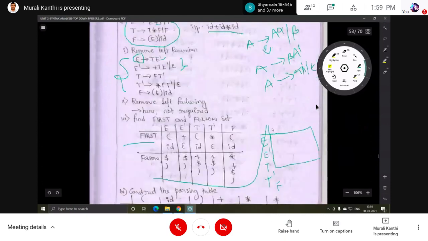Next, columns. Columns are the terminals. What are the terminals in the grammar? Terminal means a small letter or special symbol or whatever. Other than non-terminals, whatever it is, that is treated as a terminal or input symbol. You can call it an input symbol.